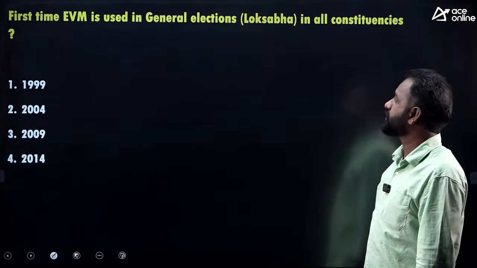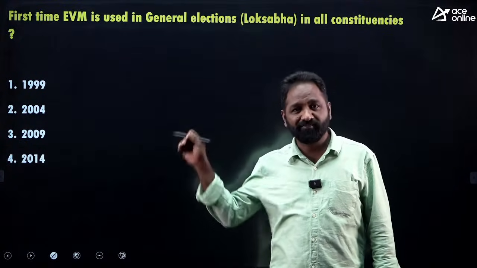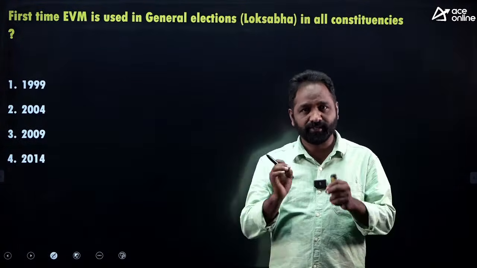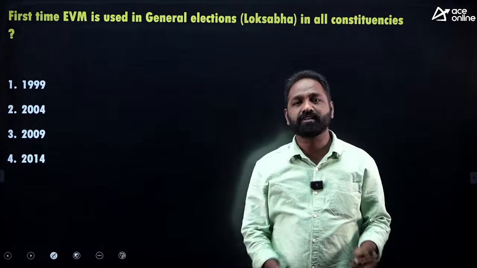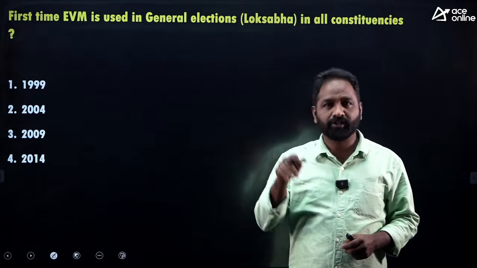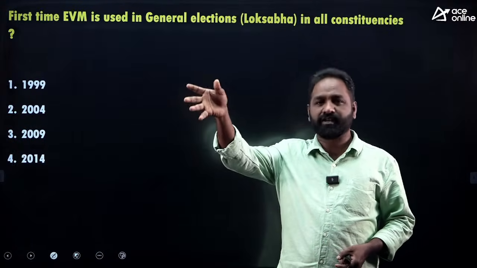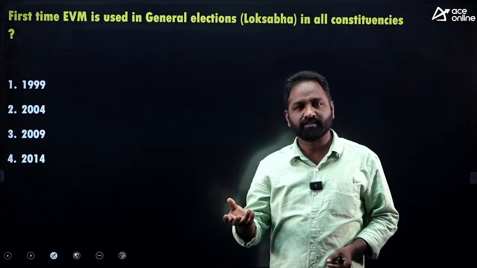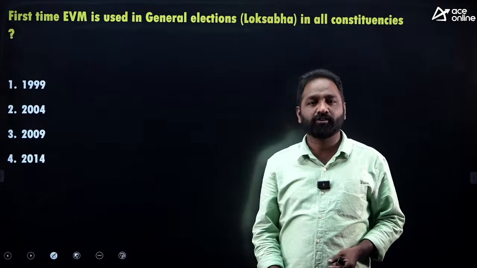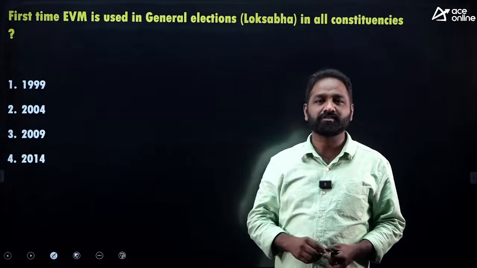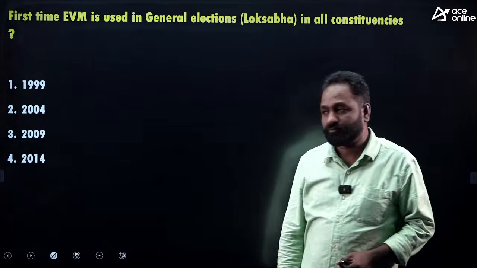First time EVM is used in general elections of Lok Sabha in all constituencies. So in which year's general elections were EVM machines used full-fledged for the first time, I mean in all constituencies? EVM might have been used in one state initially on a trial basis, but the question is not about where EVMs were first used. The question is about in which Parliament Lok Sabha general election the EVM machines were used in all constituencies.